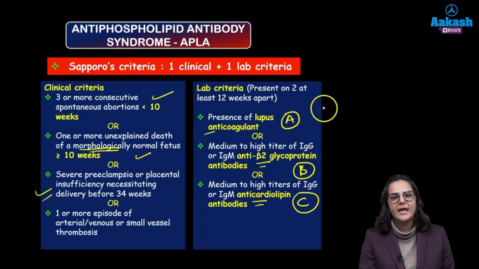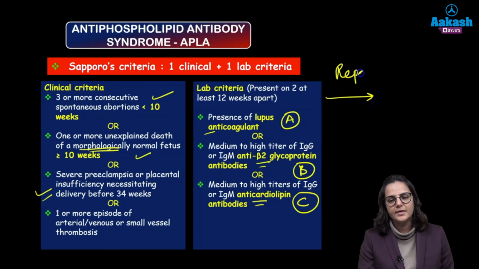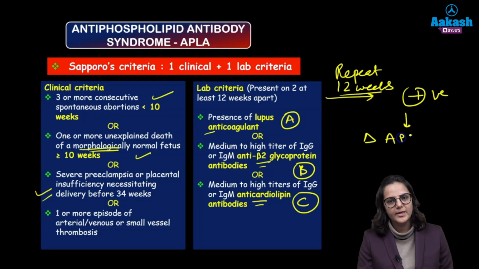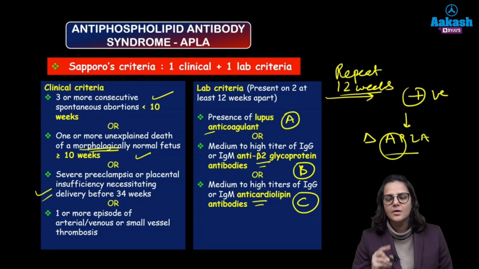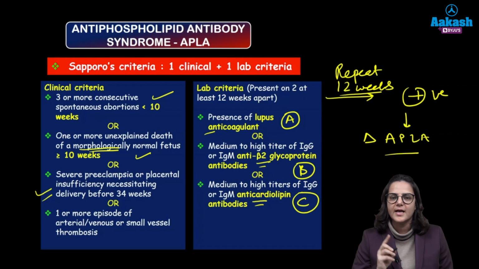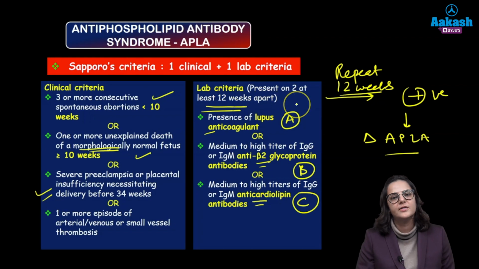If any of the lab criteria are positive, then what are we going to do? We will ask her to repeat it after 12 weeks. She has to repeat it after 12 weeks. Again, if the lab criteria come out positive, then only are we going to diagnose the patient with APLA. The patient will not be diagnosed on the basis of a single positive lab criterion. She has to be positive on 2 occasions at least 12 weeks apart.